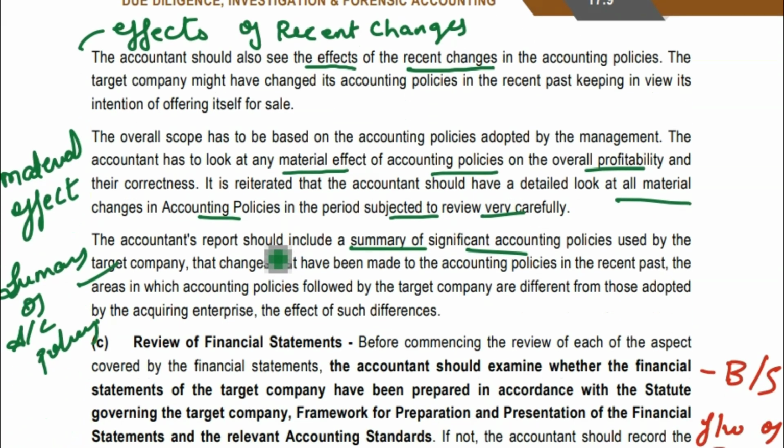Whether they have made changes in the recent past so that they can be acquired, what is the reason for the changes in the accounting policy, you have to see these things. So these are the key points you can write: material effect, summary of accounting policy, effects of recent changes, right?